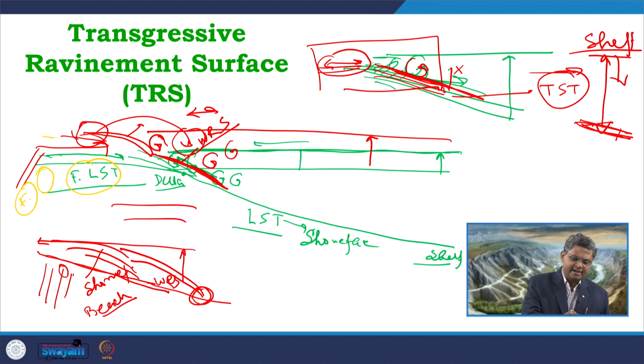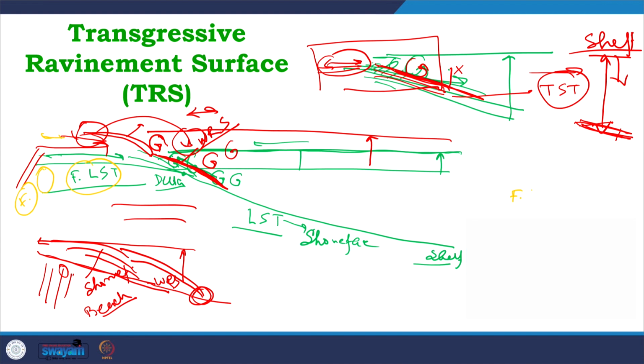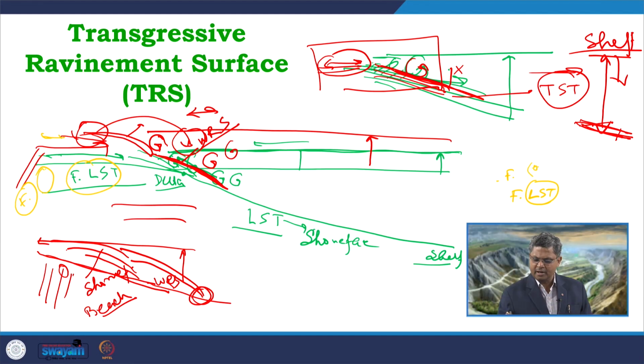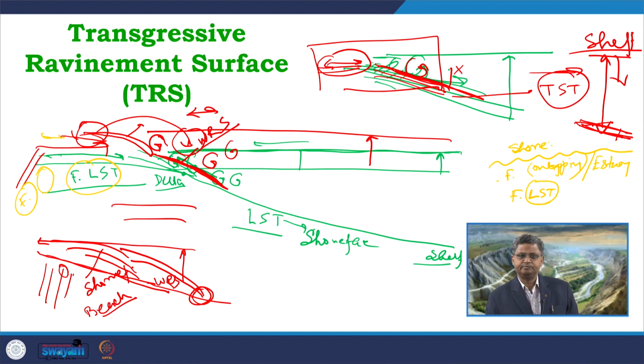So, when tidal ravinement goes on and a tidal ravinement surface forms, the underlying unit will be a fluvial facies which has formed during the earlier LST, followed by an initial fluvial deposit which was transgressive and which was onlapping, maybe forming a part of an estuary in some portion, and this is now eroded, and on this erosional surface maybe the shore deposits are coming over.